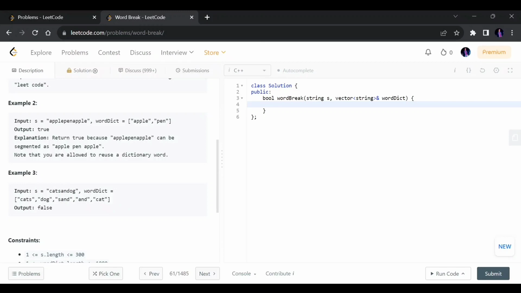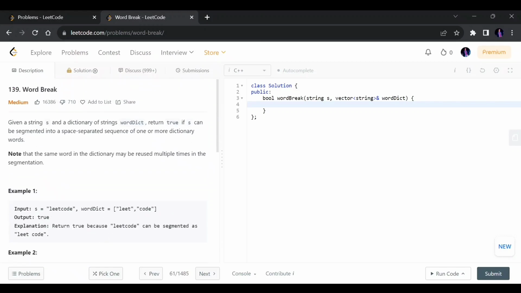And if I try for cats, then the other is and. I find and also. Then again, I can't find og here. So there is no way that I can partition this string so that all the parts I have created are present in this dictionary, as in this case you can't find og in this list. So we return false here.